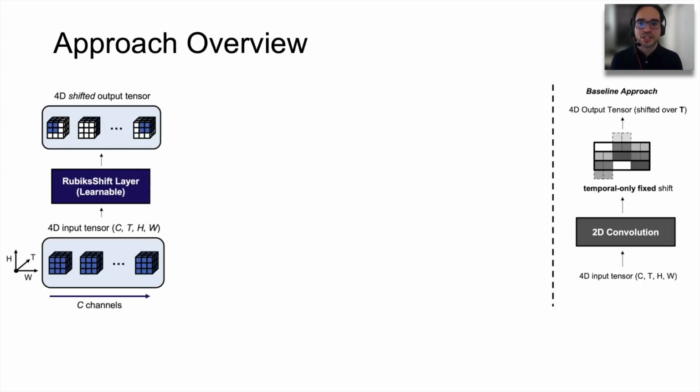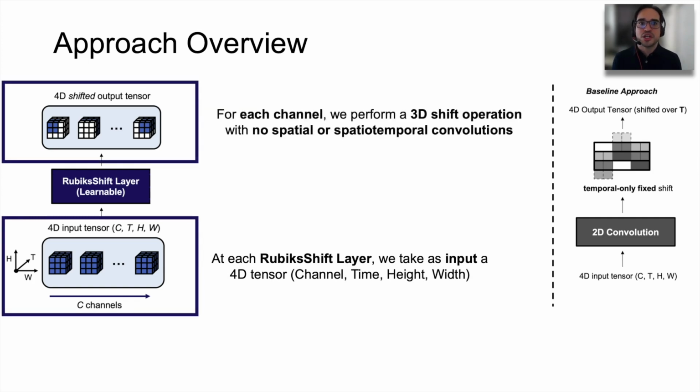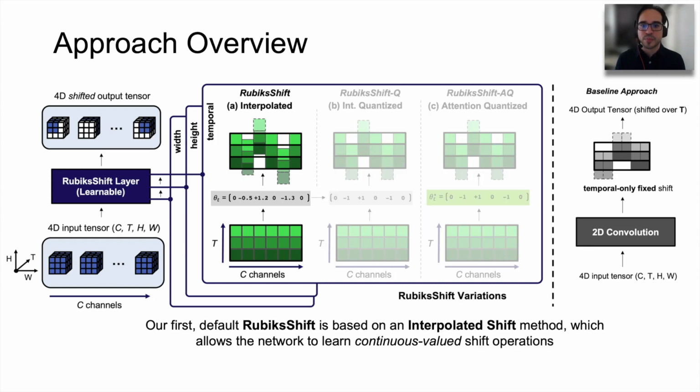At each Rubik's Shift layer, we take as input a 4-dimensional tensor with channels, time, height, and width. And for each channel, we perform a 3-dimensional shift operation with no spatial or spatio-temporal convolutions. We consider 3 variations of our proposed Rubik's Shift. Our first Rubik's Shift is based on an interpolated shift method, which allows the network to learn continuous valued shift operations. Here, fractional shift is evaluated by interpolation.